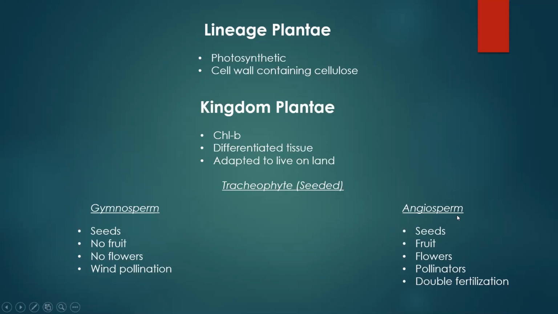Unlike angiosperms, angiosperms use pollinators, meaning insects and animals. So an animal or insect is going to go and pick up pollen and then transport it to another plant where that pollen is released, and that sperm cell in the pollen can release its DNA towards the egg. So since angiosperms use pollinators, they need to be able to attract these pollinators somehow. And they're able to do that by creating flowers. So that's one of the major reasons why flowers are so pretty and smell nice. It's because they're trying to attract animals and insects towards them to pick up this pollen.